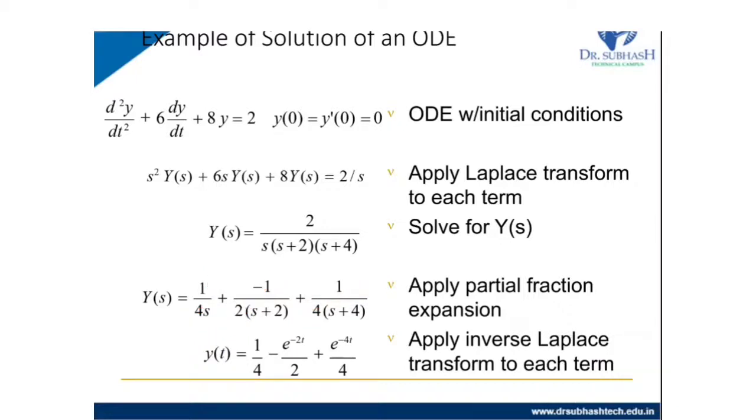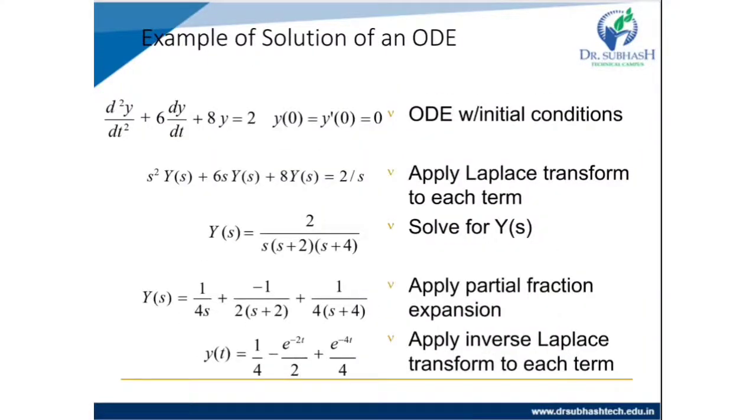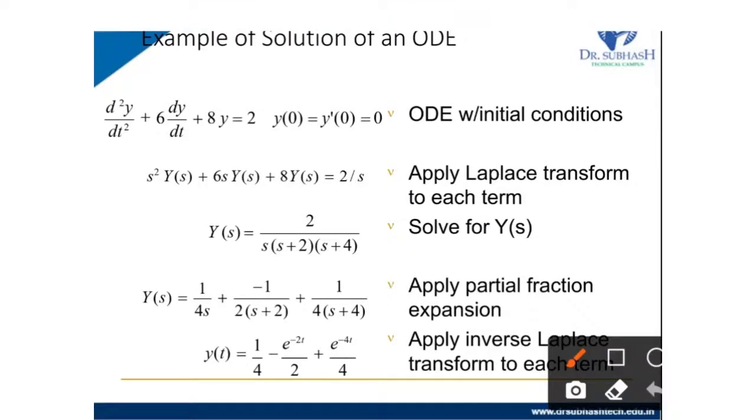So y of t equals 1 by 4 minus e raised to minus 2t by 2 plus e raised to minus 4t by 4. Thank you.